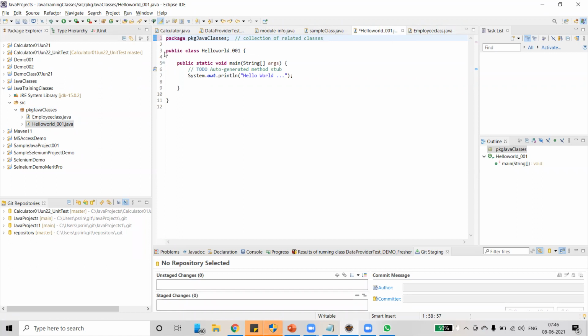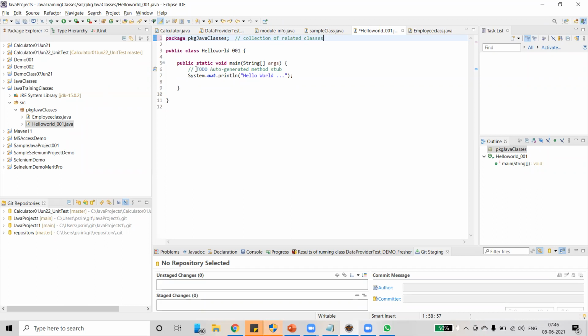Coming to the next line, line number 3, where we are referring to public class hello world 001. We have to create a class because Java supports object-oriented programming. Hence, everything is an object in Java. To create an object, we have to create a class. That's why we have created a class called hello world underscore 001. This is a class name.